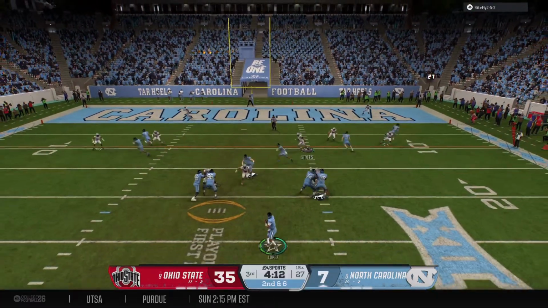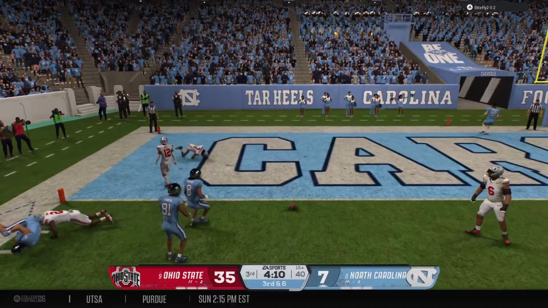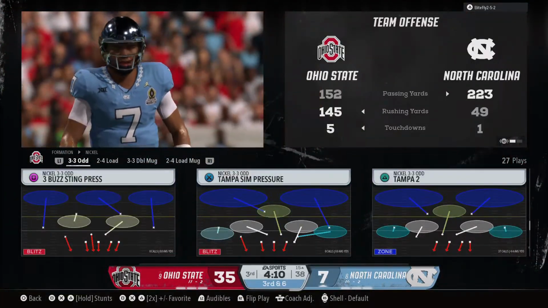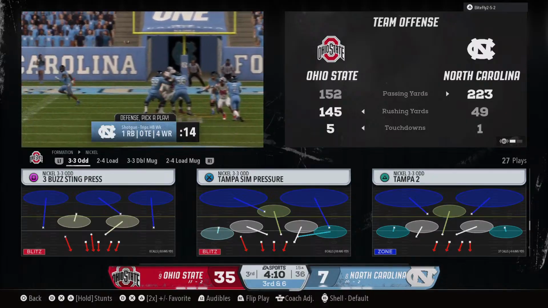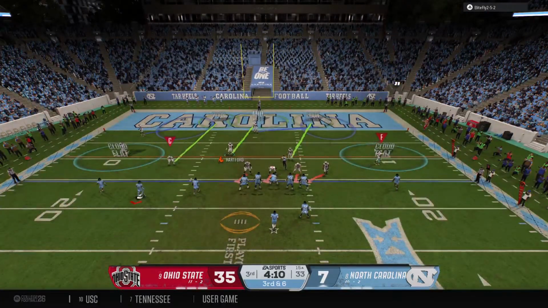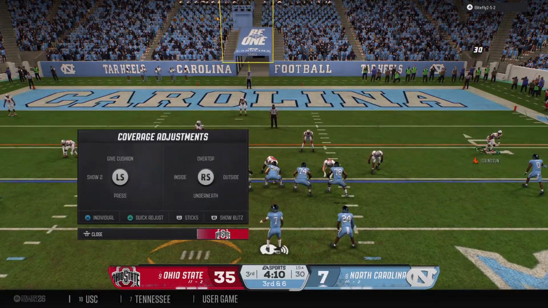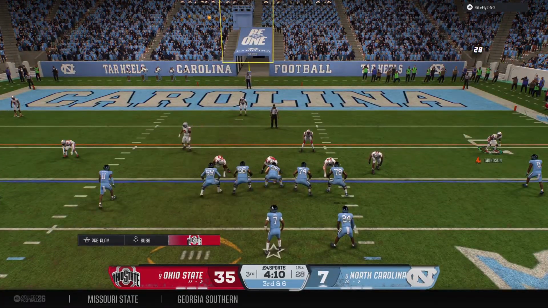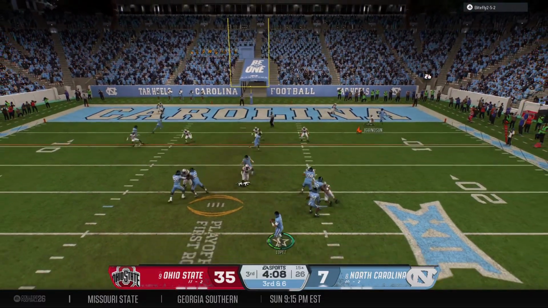Looking to throw again. Launching one to the end zone. The pass is incomplete just across the goal line. Really good job here by the defense in coverage. Did a nice job here of staying in phase with the receiver. There's no chance for a completion at all. Drops back, looking to throw for it on third down.